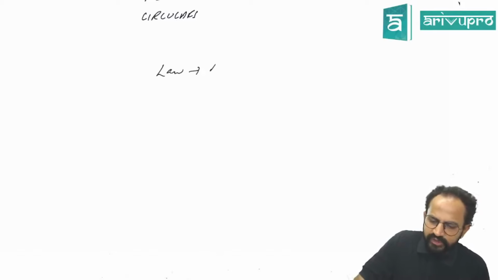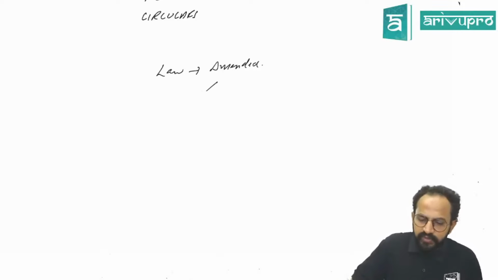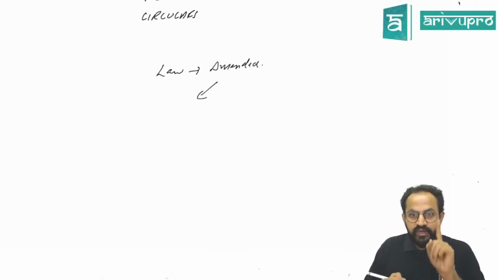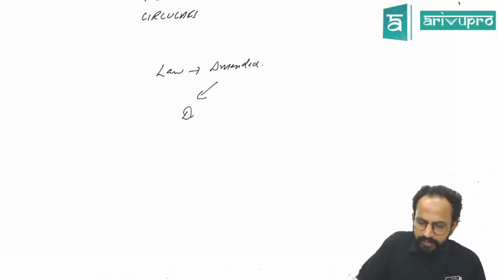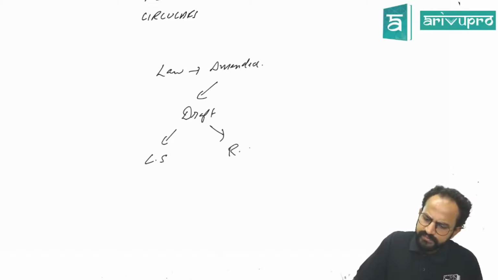If a law has to be amended, it has to repeat the entire procedure. Sir, what procedure? First, a draft has to be submitted in both the houses of parliament, that is Lok Sabha and Rajya Sabha.